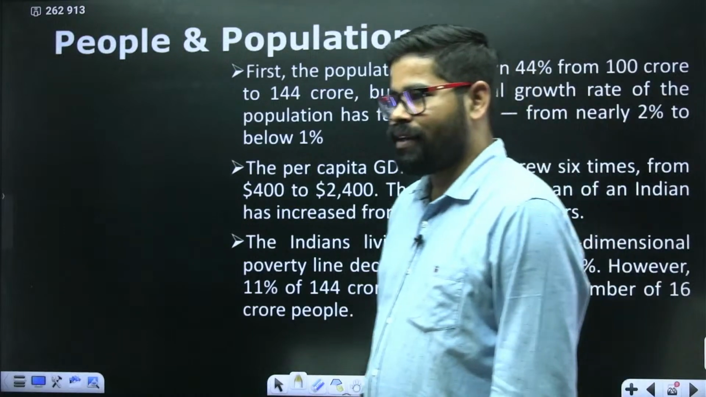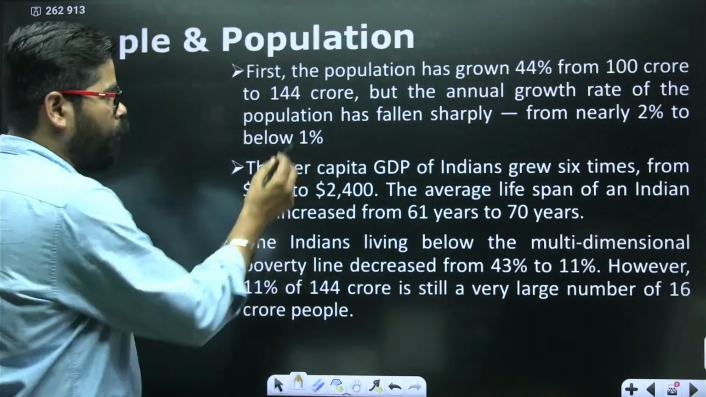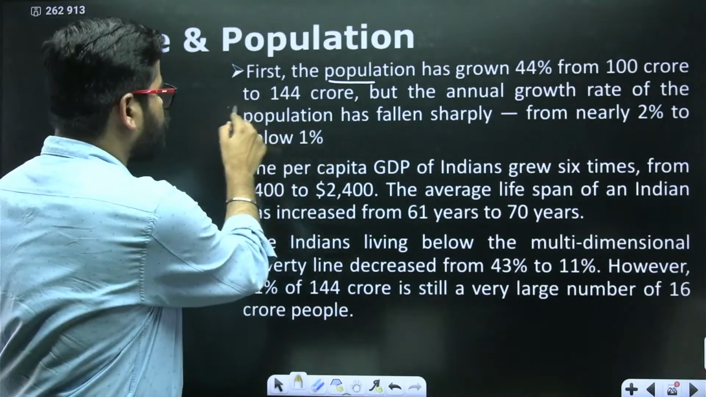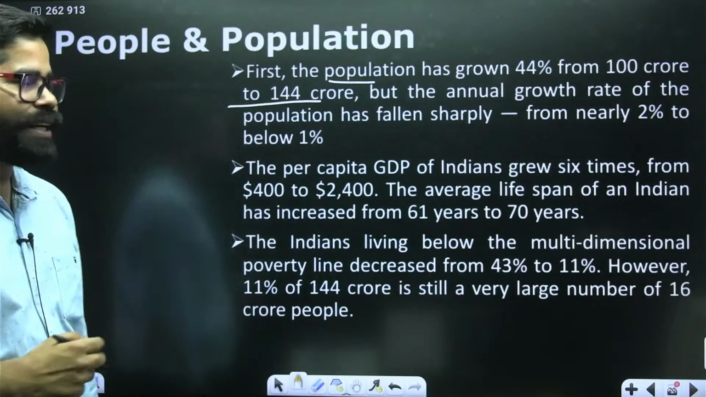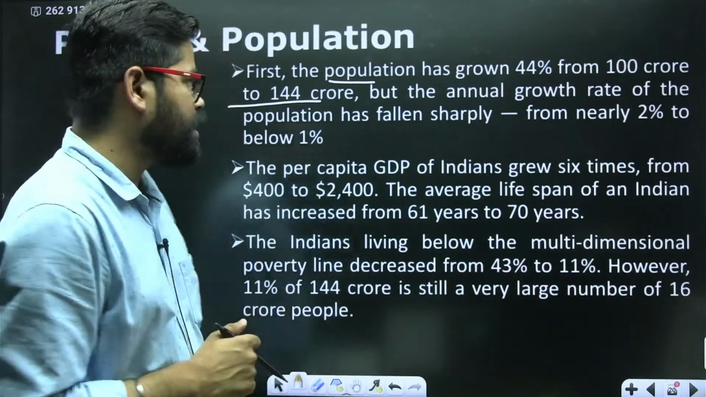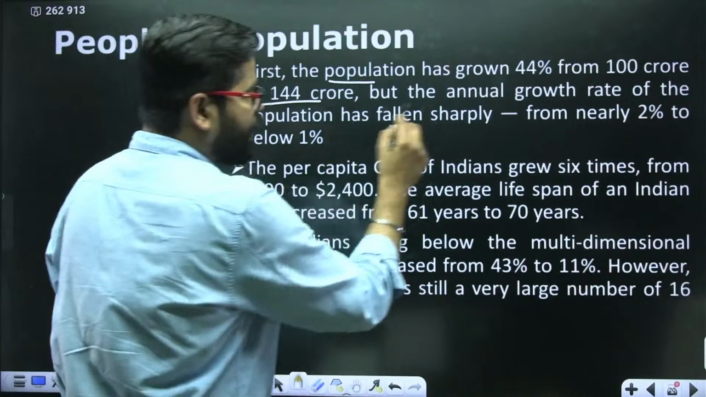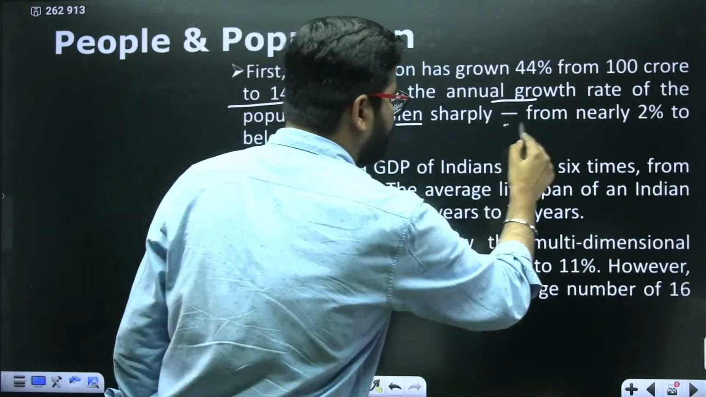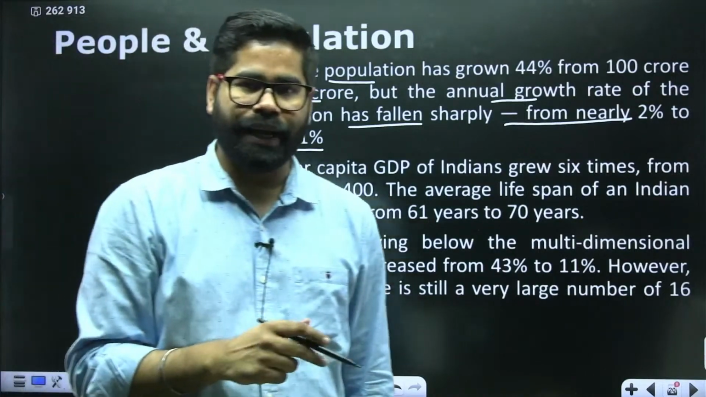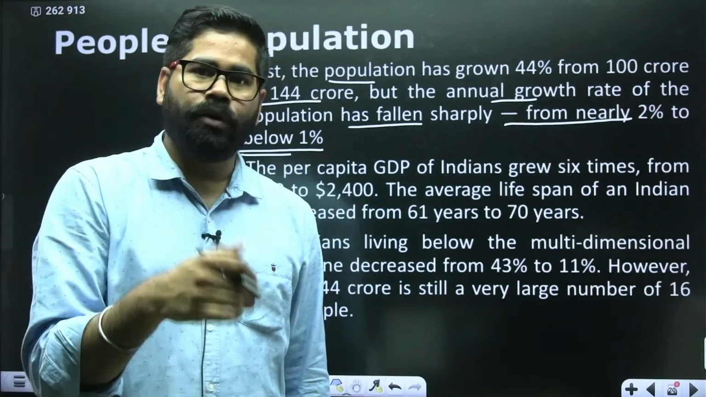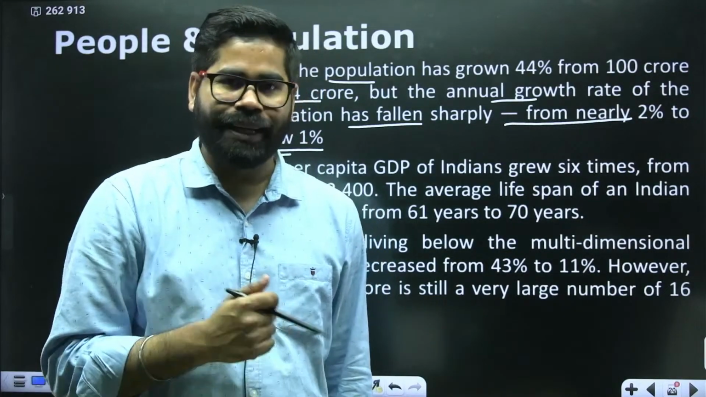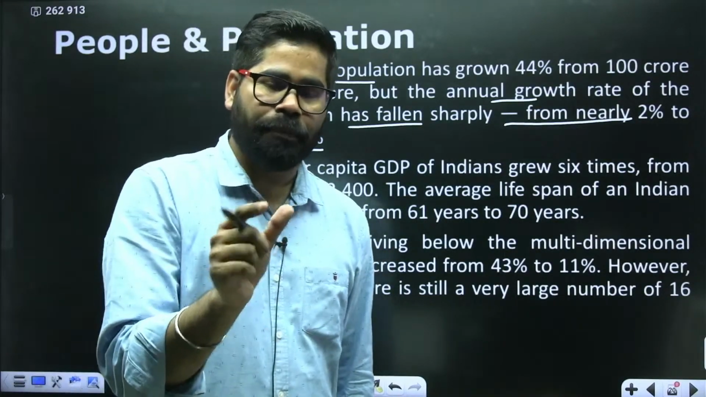Okay. Now the first thing is, the population of India has grown 44% from 100 crore to 144 crore in the last 27 years. But the rate of growth has fallen sharply from nearly 2% to below 1%. So there is one simple thing: our population is growing, but the annual rate of growth of population is now declining.